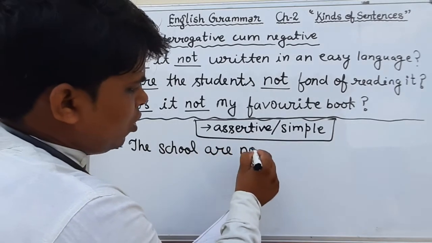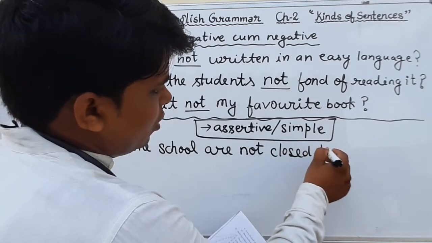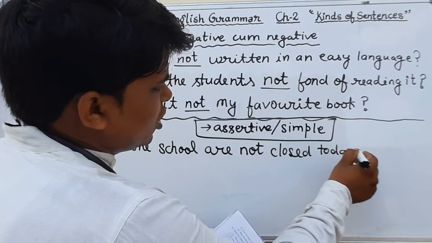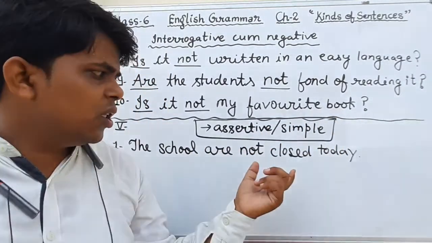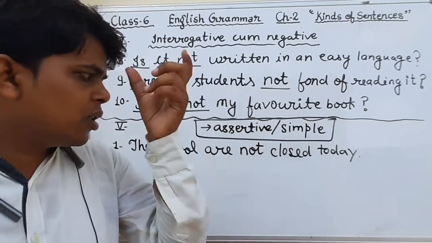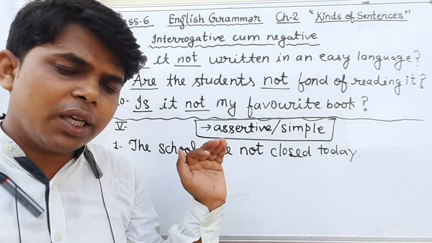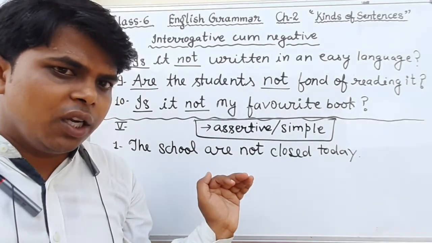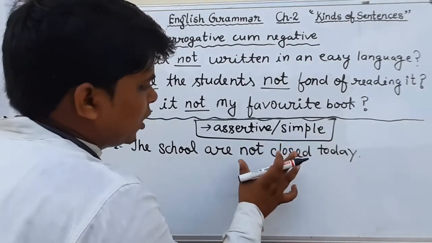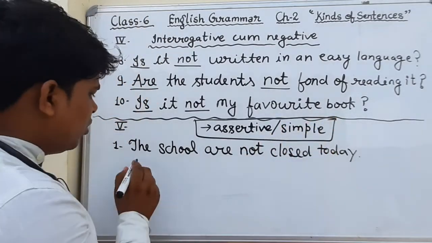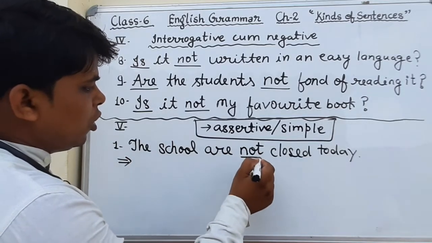Are not closed today. Dear student, this is the sentence, and you have to convert this sentence into the assertive or simple. Dear student, this is already an assertive sentence, but it is in negative form. Okay, it is a negative sentence. So we have to convert the sentence into simple form. What would be the simple form? We have to remove only the word not.